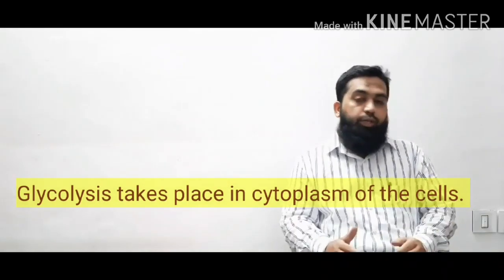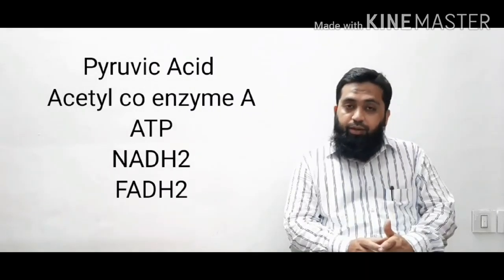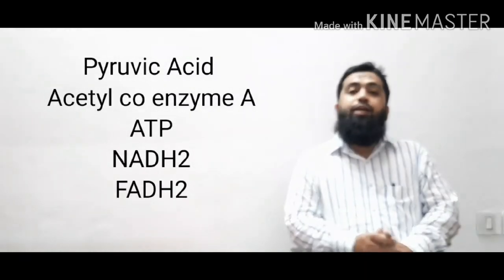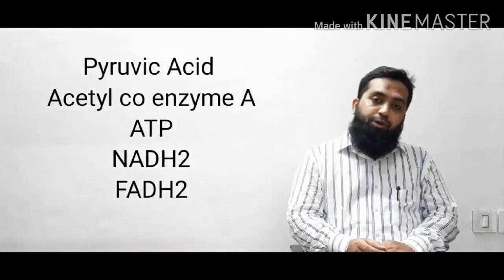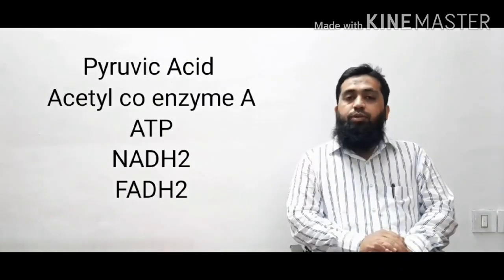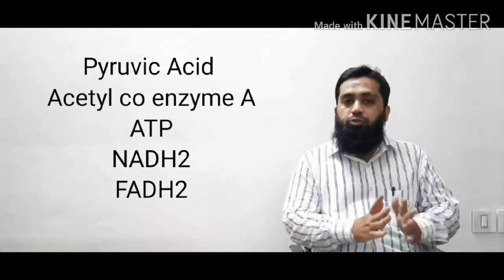Now what are those molecules? Pyruvic acid, very important. Pyruvic acid gets formed. Acetyl coenzyme A, ATP molecule, then NADH2, nicotinamide adenine dinucleotide, and FADH2, flavin adenine dinucleotide. So these are some molecules which are formed in the cytoplasm.